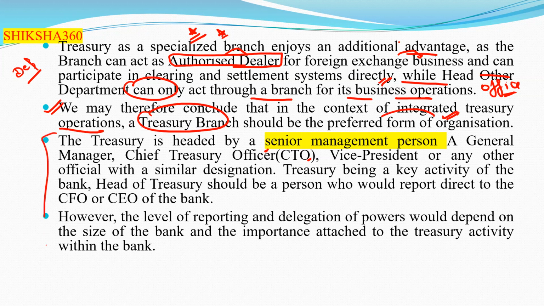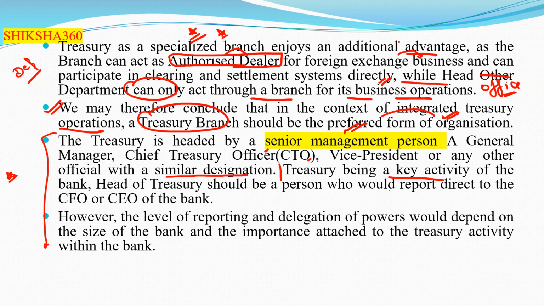Now the next question is who heads the treasury. The treasury is headed by a senior management person, either a chief general manager, or a general manager, that is GM, or CTO, that is chief treasury officer, or vice president, or any other official with a similar designation.